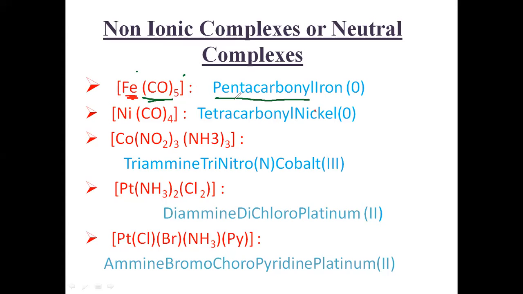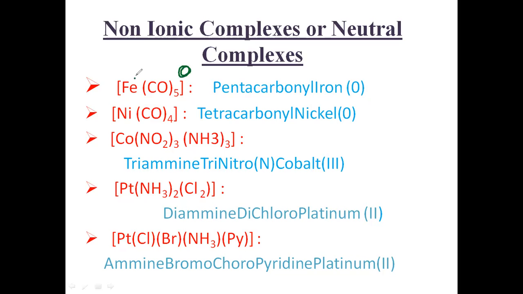Why is it penta here? Because it is a monodentate ligand, so you use the prefix mono, di, tri, tetra, penta, hexa. Here 5 is there, so pentacarbonyl iron. Here you do not use the suffix ferrate, nickelate, chromate, because it is neutral. There is no charge, so you can simply write iron. The oxidation state of iron is zero, and the total oxidation state is zero.